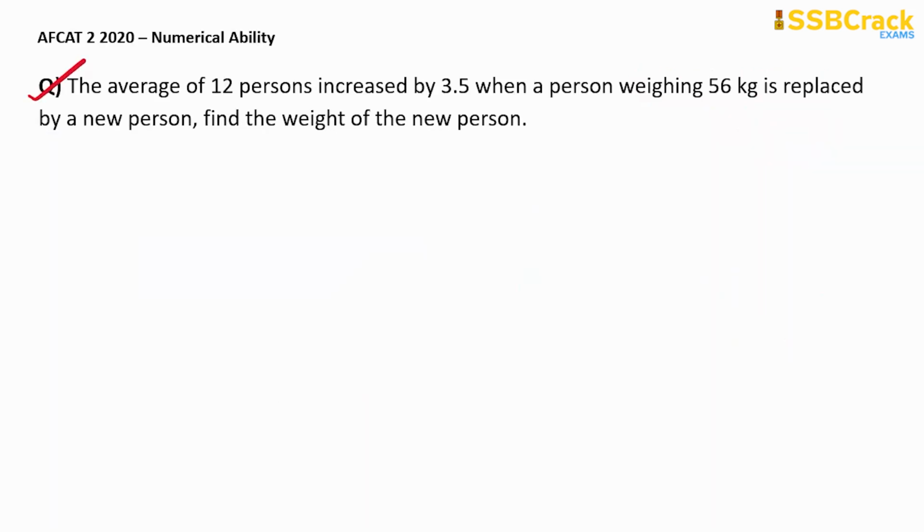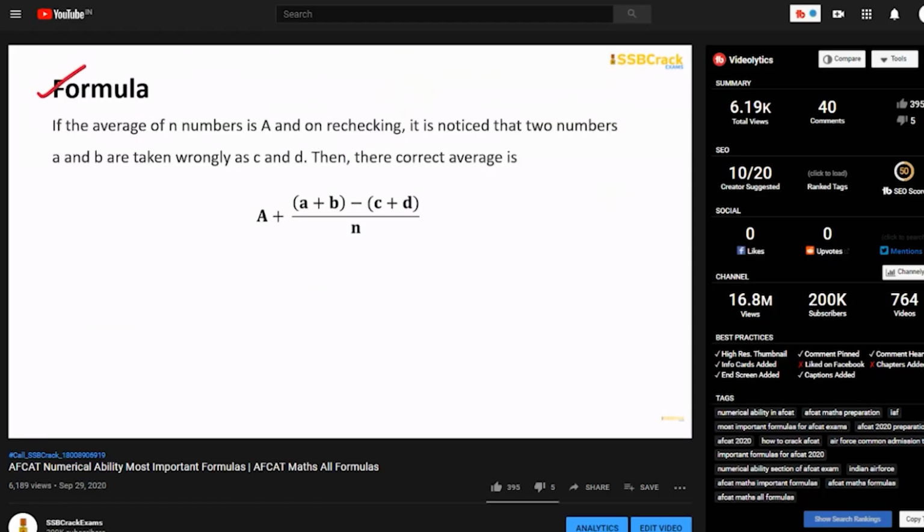So this is question number 1, and in this question the average of 12 persons increased by 3.5 when a person weighing 56 kg is replaced by a new person. Then find the weight of the new person. So if you have gone through the lecture of important formulas of numerical ability section of AFCAT by SSB Crack Exam, you must know that we have covered a formula there which you can use directly for solving this type of questions, right?